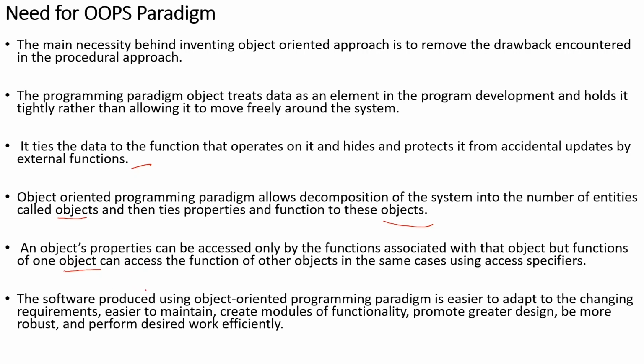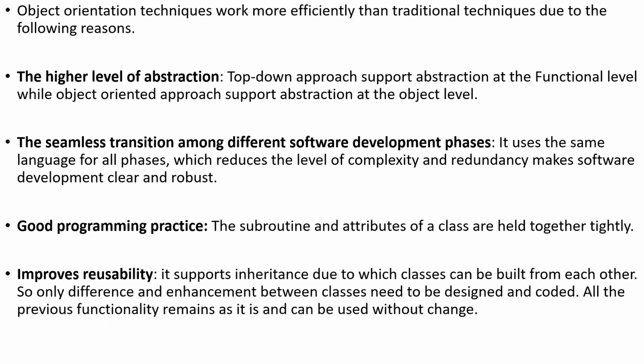Now, software produced using the object-oriented programming paradigm is easier to adapt to changing requirements, and it is easier to maintain. It creates modules of functionality. It promotes better design, and it is robust and performs the desired work efficiently. Object-oriented techniques work more efficiently than traditional techniques for the following reasons.